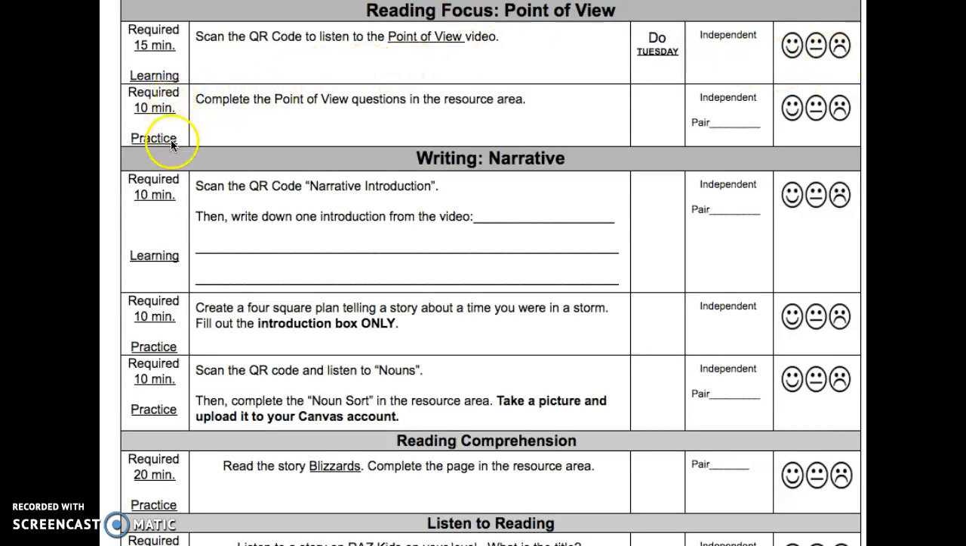Required 10 minutes is practice. Complete the point of view questions in the resource area. This can be done independent or with a pair. Remember to mark your work mode.